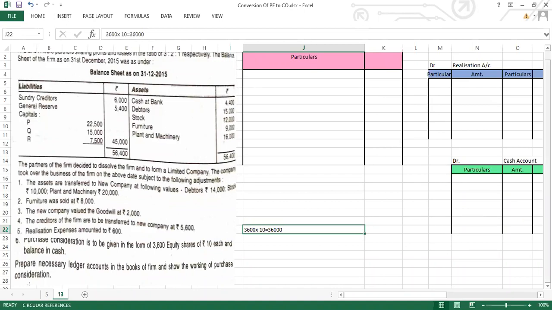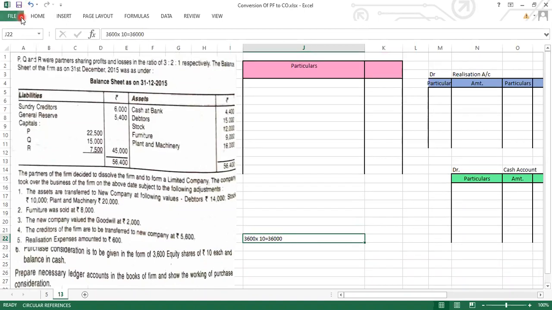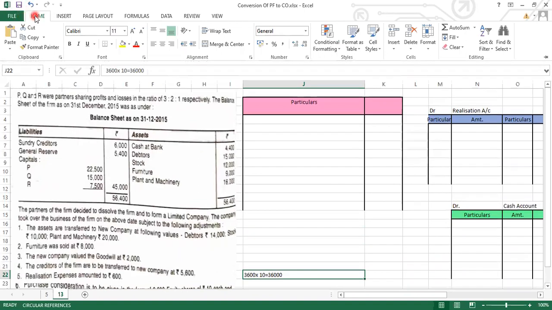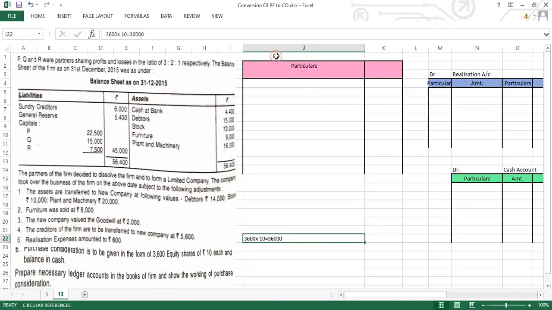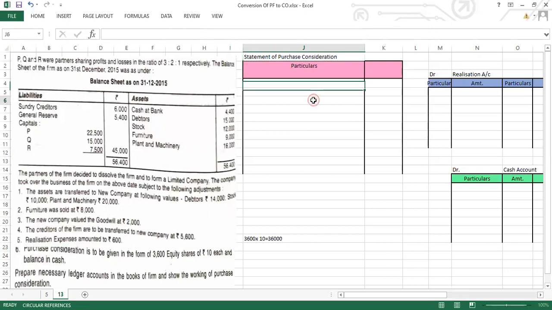So come on, everyone. Give the heading: statement of purchase consideration. Particulars.